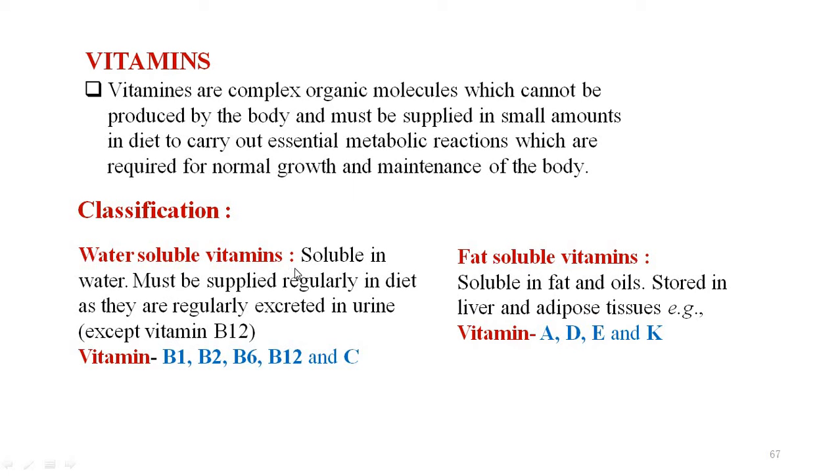Water soluble vitamins means soluble in water and must be supplied regularly in diet as they are regularly excreted in urine, except B12. Water soluble vitamins are B and C: B1, B2, B6 and C. Then fat soluble vitamins are those which are insoluble in water but soluble in fat or oil. They are stored in liver and adipose tissues. For example, A, D, E, K vitamins are fat soluble.